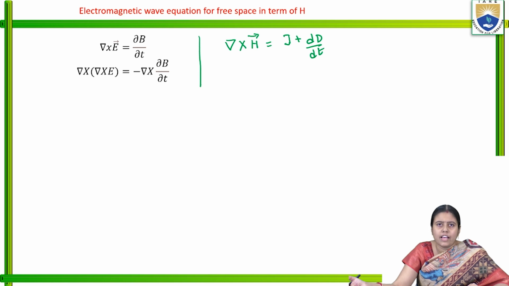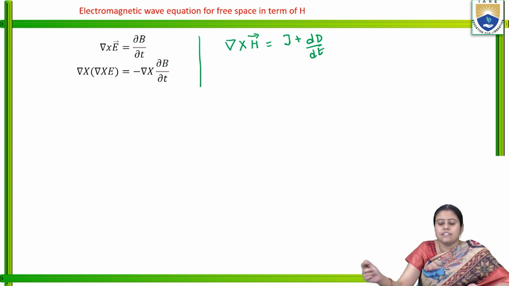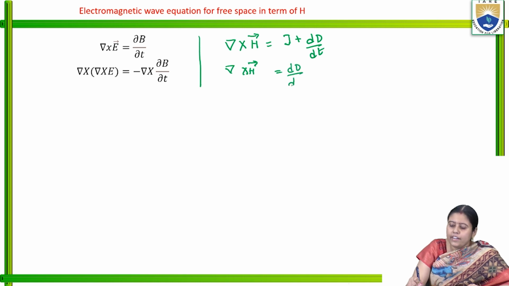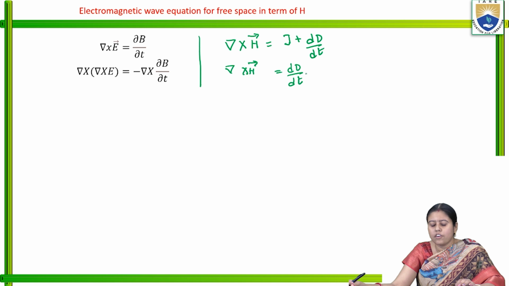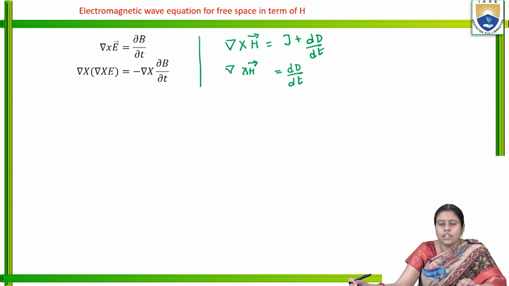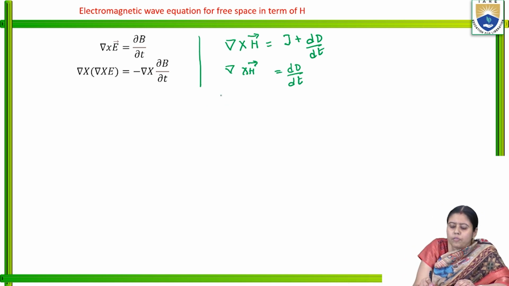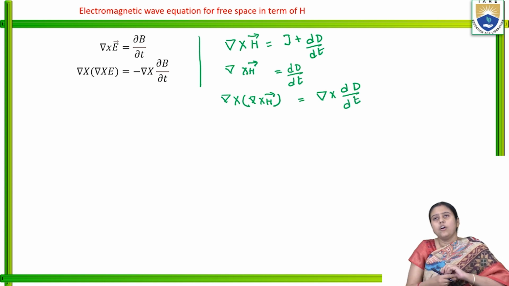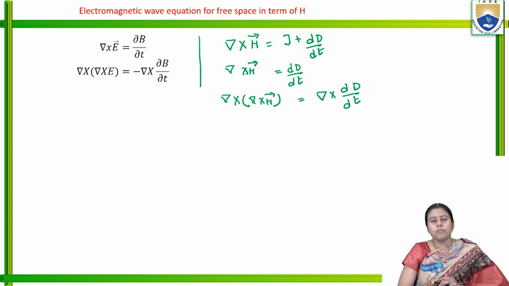But in free space, as we discussed earlier, the current density is equal to 0. So grad cross H is equal to del D by del t, that is, epsilon del E by del t. Now, similarly, we take the curl on both sides: grad cross grad cross H is equal to grad cross del D by del t.